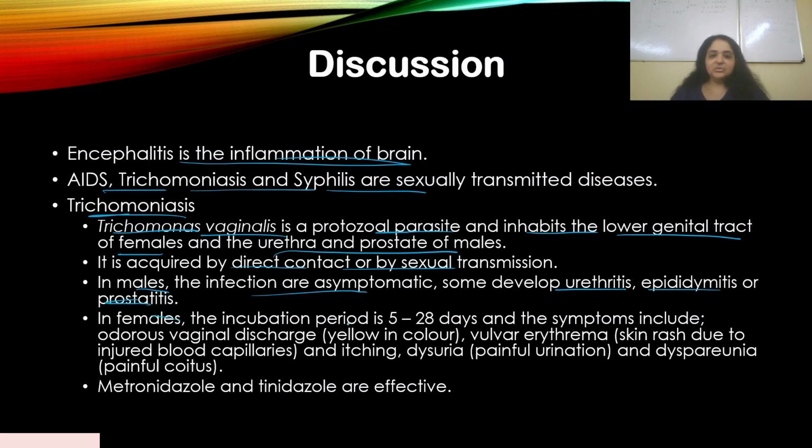In females, the incubation period is 5 to 28 days, and the symptoms include odorous vaginal discharge, which is yellow in color, vulvar erythema, which is skin rash due to injured blood capillaries, itching, dysuria, that is painful urination, and dyspareunia, which is painful coitus. So these are some of the symptoms that are seen in males and females. And metronidazole and tinidazole are effective medicines against trichomoniasis.